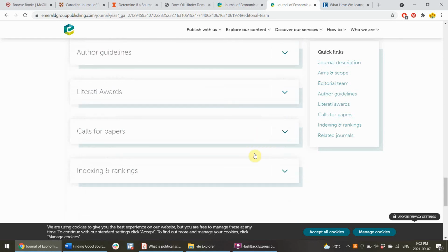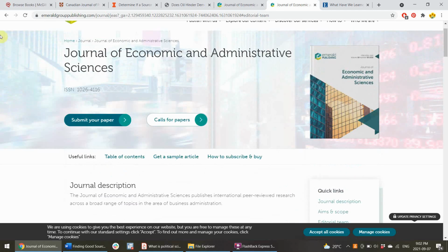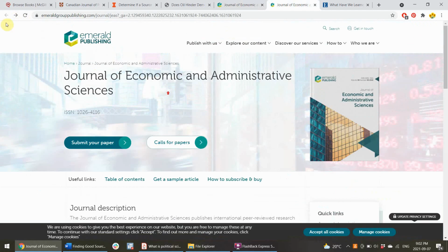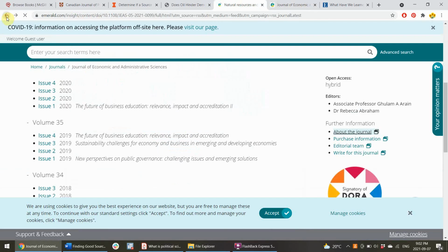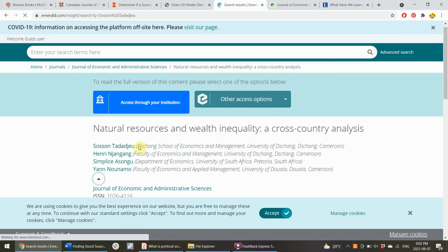And so, I'm less familiar with this source, but because I'm able to look it up, and then I can also look up the authors. There we go. I can also look up these authors and see who they are. So I'm noticing that they're at a university.